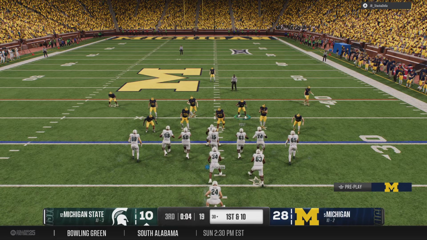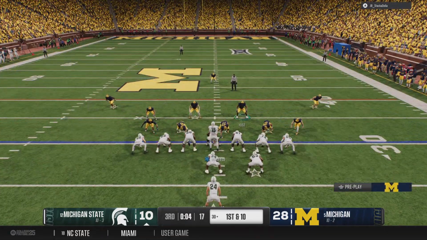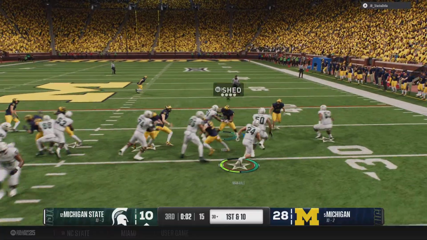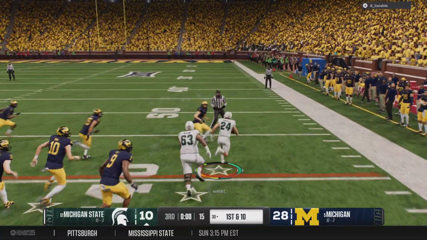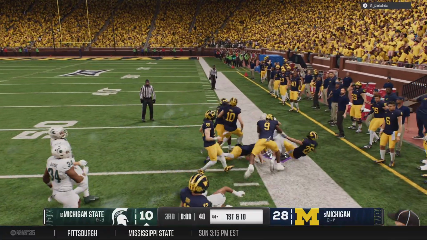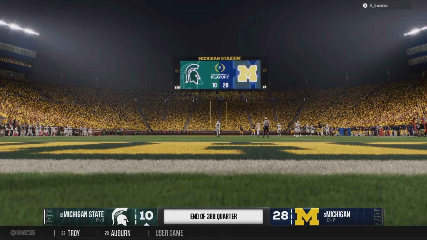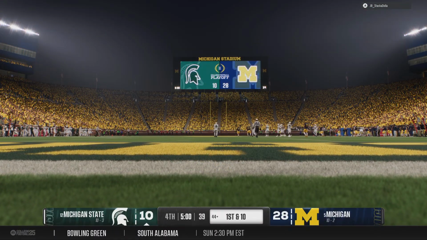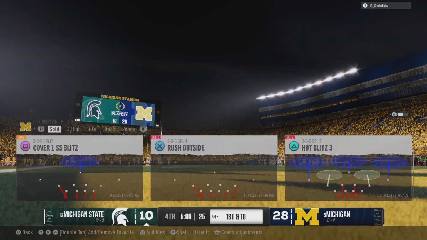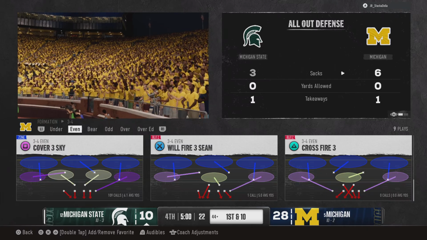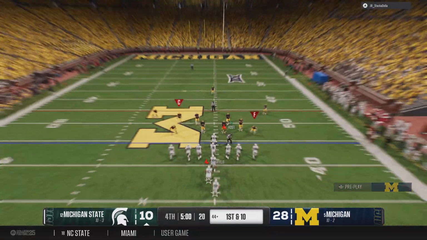Time for one more play here in the quarter. But go with the ground game here. Running back takes the handoff. That's a big game before he goes out of bounds. It'll move the sticks. More than enough for a 1st down. That's the end of the 3rd quarter. With the score, Michigan 28, Michigan State 10. Back at it to start the quarter.